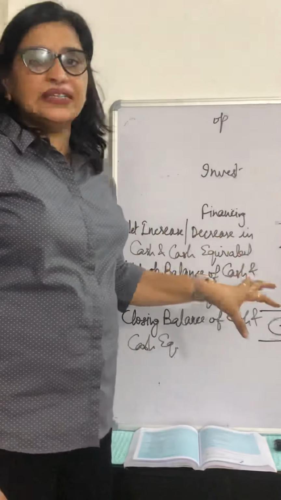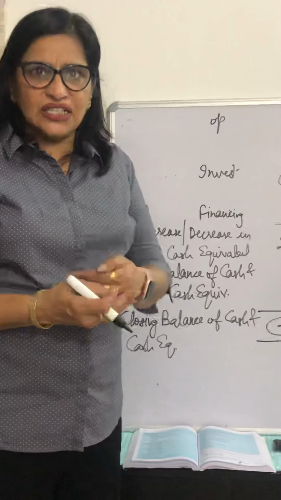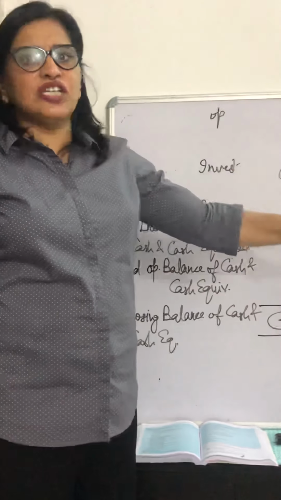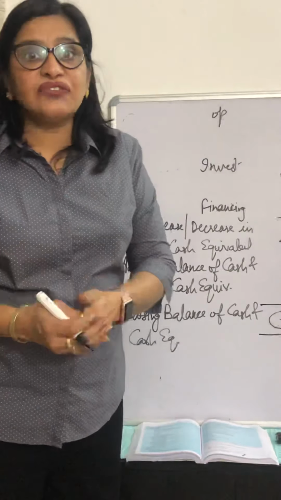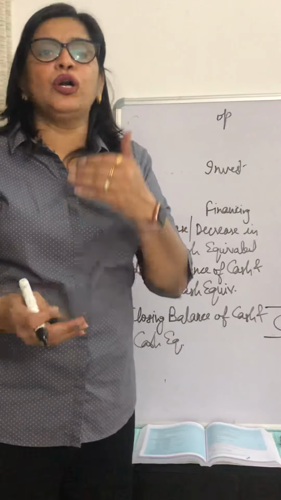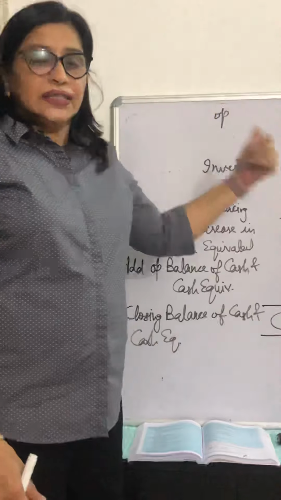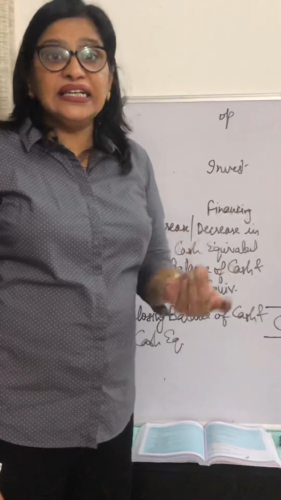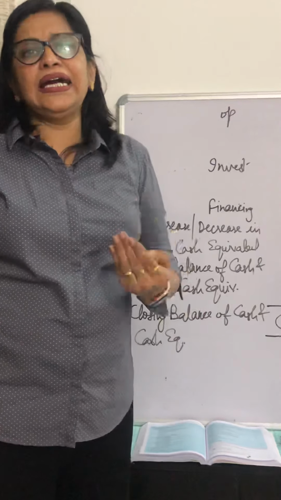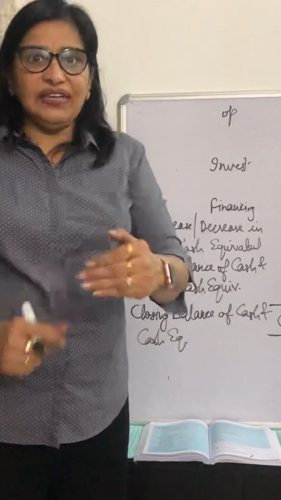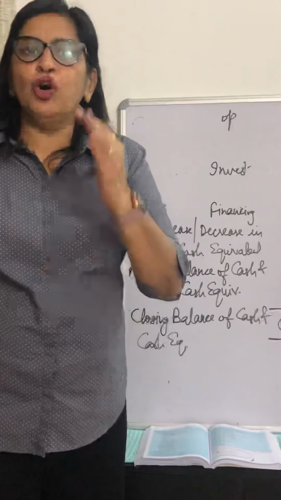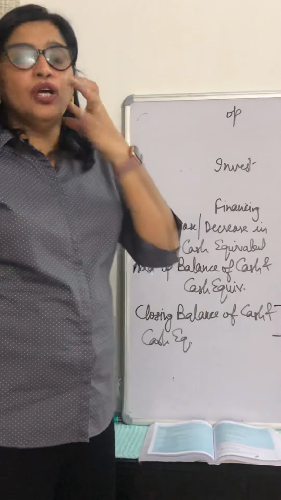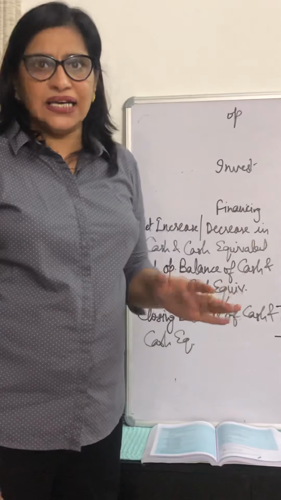You must be clear with this, that how to calculate the cash flow from operating activities. First of all, it has 3 steps. First of all, to calculate the cash flow, net profits before extraordinary items. There we have discussed 4 things: dividend, transfer to general reserve, interim dividend, provision for tax, and extraordinary items. Then we calculated the net profits before extraordinary item. Second step was adjustment of non-operating and non-cash items.